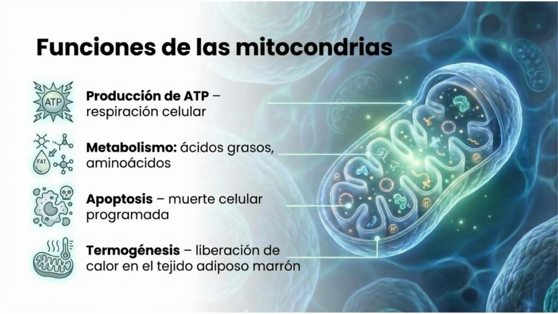Mitochondria have several key functions. They produce ATP through cellular respiration and are involved in the metabolism of fatty acids and amino acids. They also manage apoptosis, or programmed cell death, and thermogenesis, which is the release of heat in brown adipose tissue.